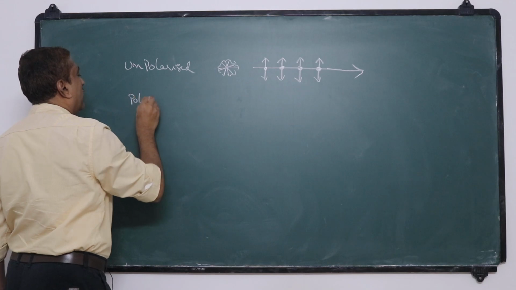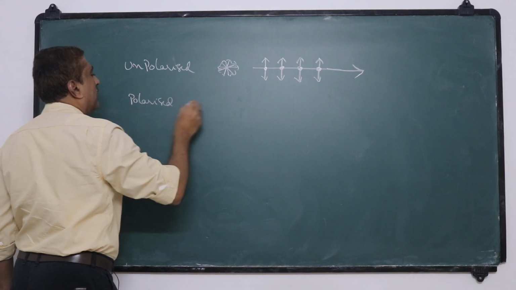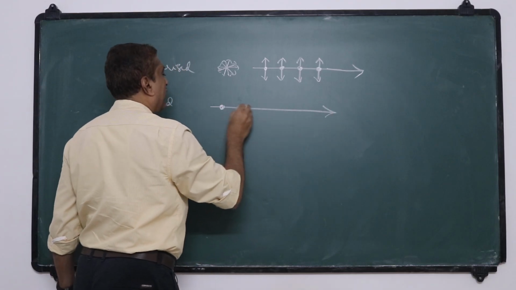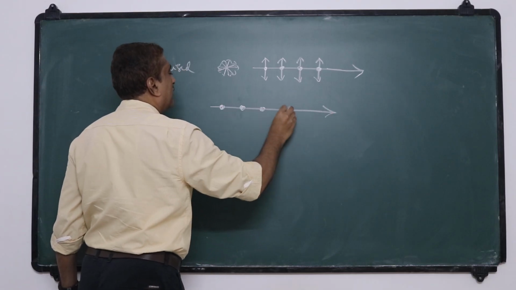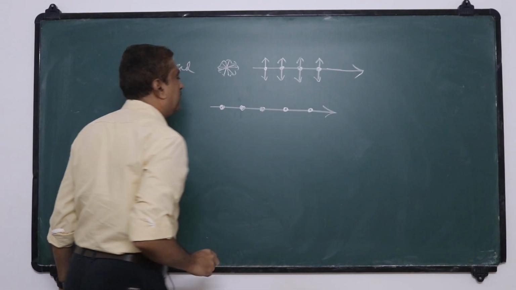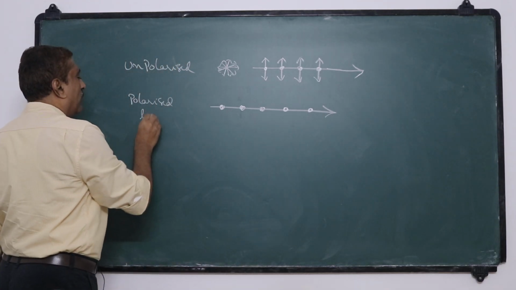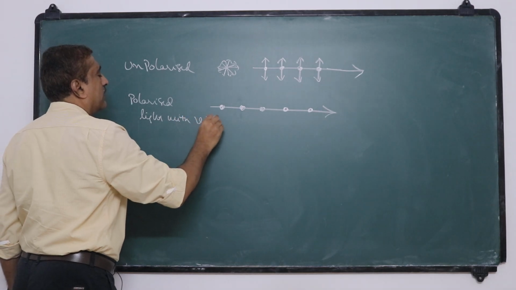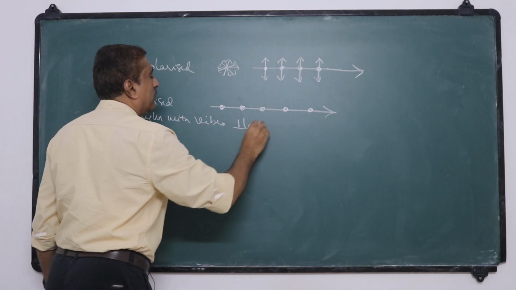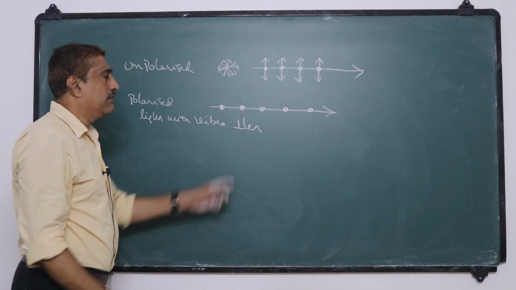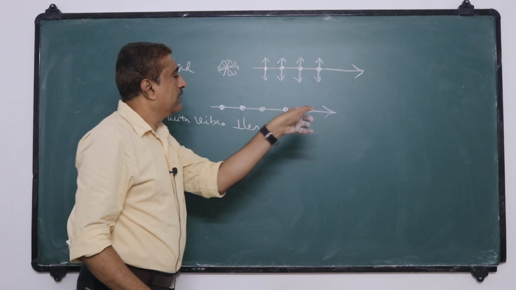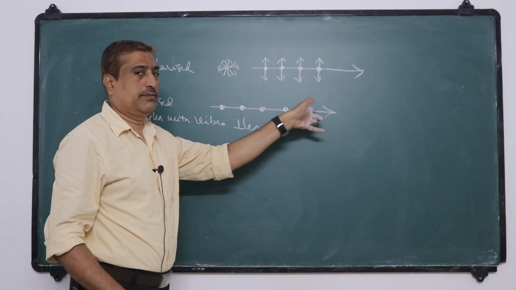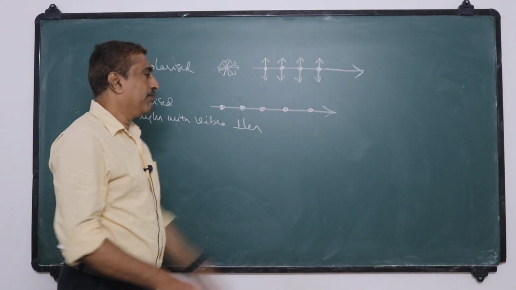Now we represent polarized light by this. Polarized light with vibrations perpendicular to the plane of this board: the direction of propagation is this, and the particles are vibrating perpendicular to this, like this.